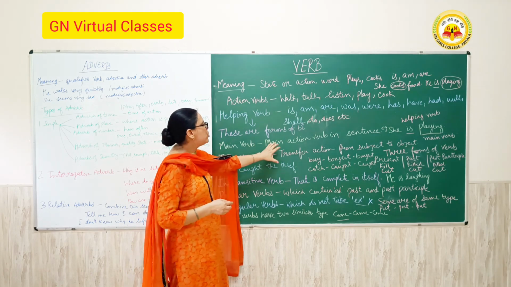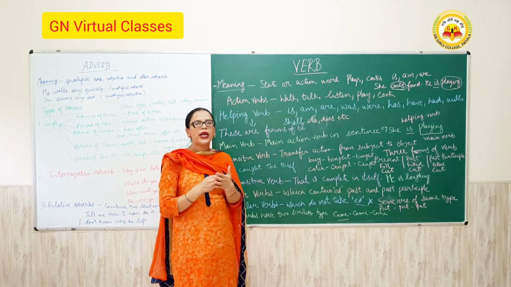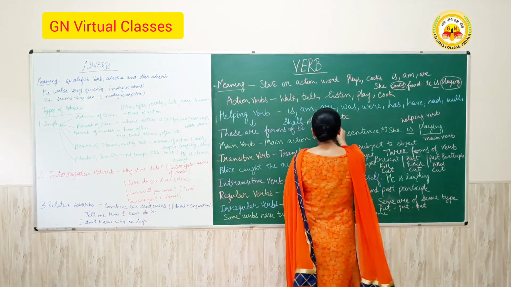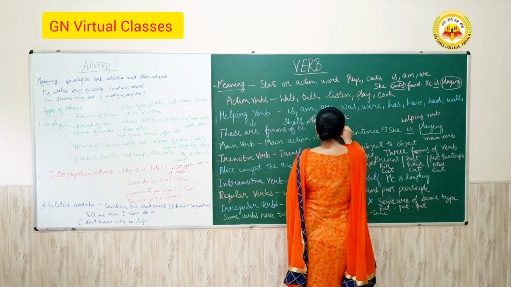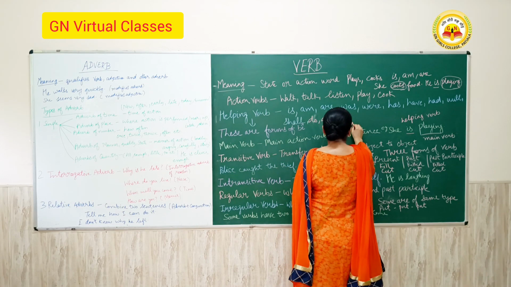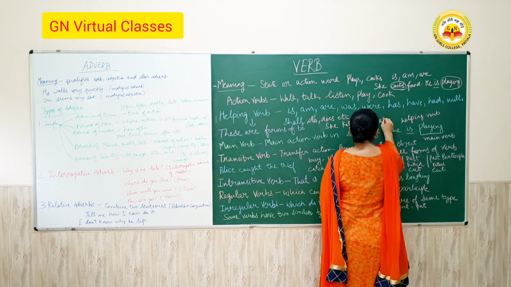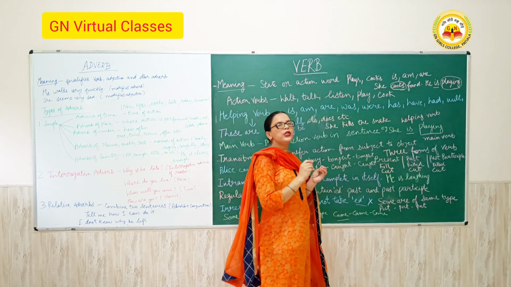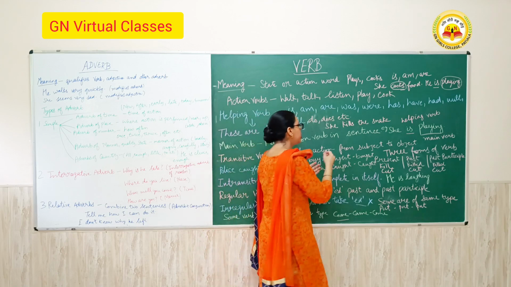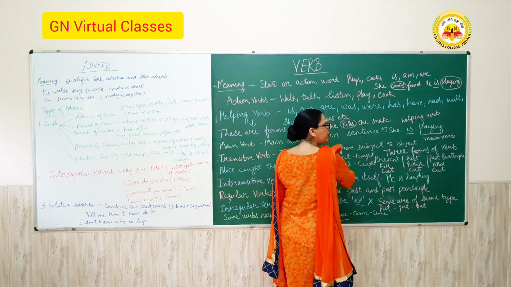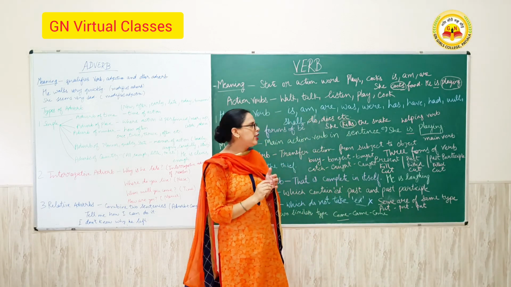So from this you may be asked a question like right here, she kills the snake. So you have to circle the action verb here. Here kills is the action verb. So the answer is kills.